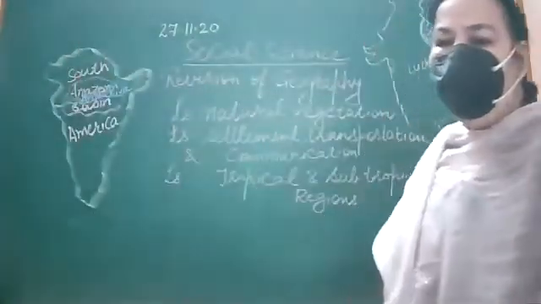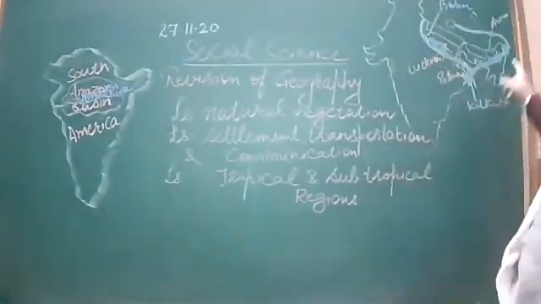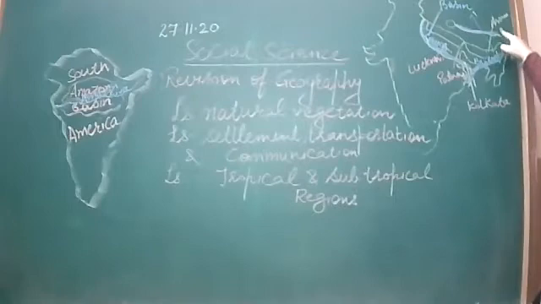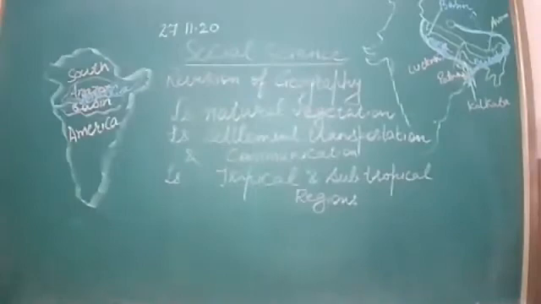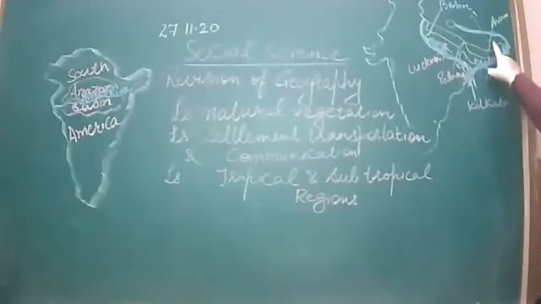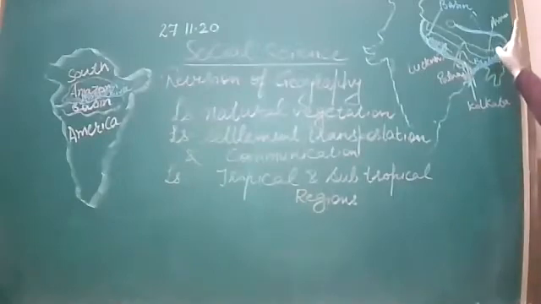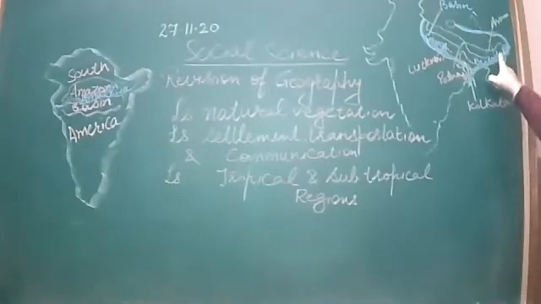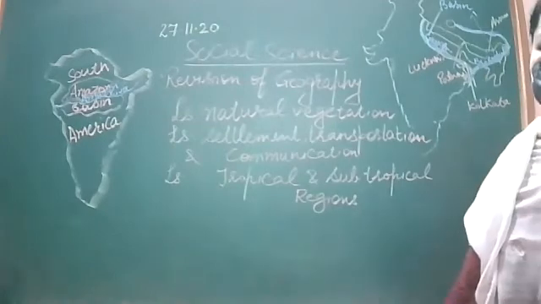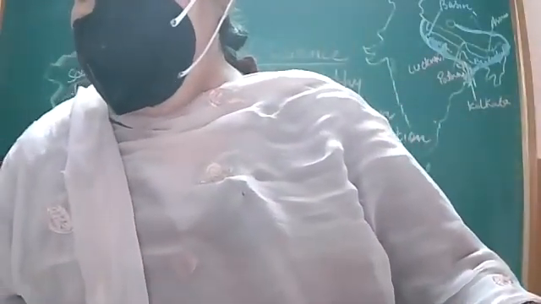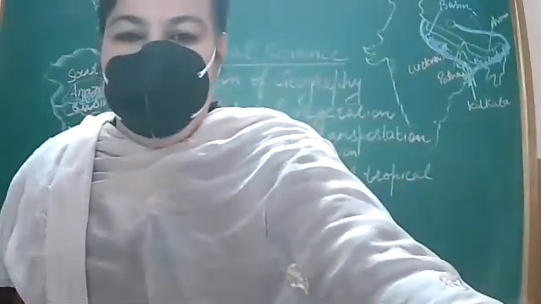One-horned rhinos are found in Assam. Kaziranga National Park in Assam. Here you can write in Brahmaputra Plains. One-horned rhinos are found in Brahmaputra Plains. Kaziranga National Park in Assam is famous for one-horned rhinos. So you can write here one-horned rhinos are found in Brahmaputra plains. You can write Brahmaputra plains or you can write Kaziranga National Park in Assam.